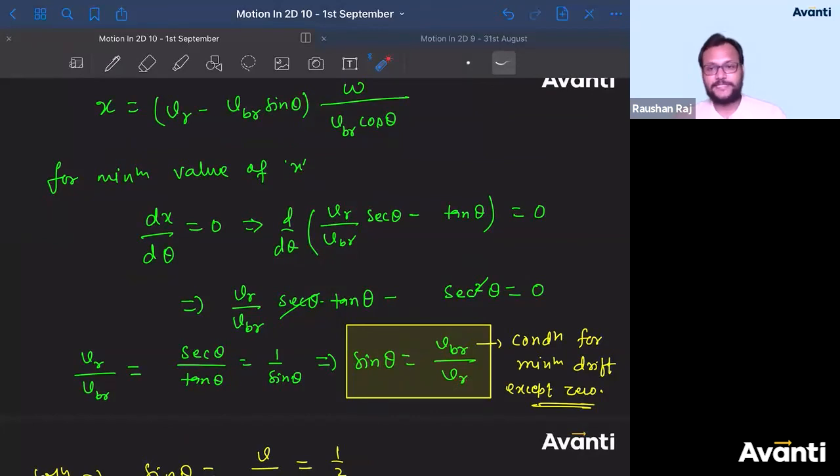If VR is less than VBR, then the condition for minimum drift is sine inverse VR by VBR. If VR is greater than VBR, the condition for minimum drift is sine inverse of VBR by VR. बहुत सिंपल है, उल्टा हो जाता है, राइट? तो जो बड़ा होगा नीचे रहेगा, because sine theta cannot be greater than 1. That is what you have to do.